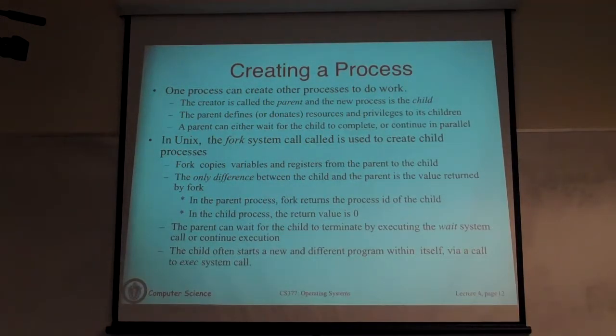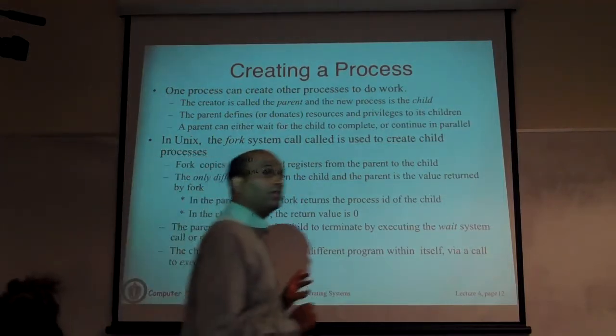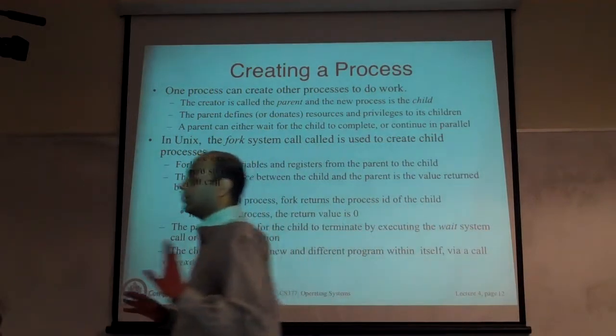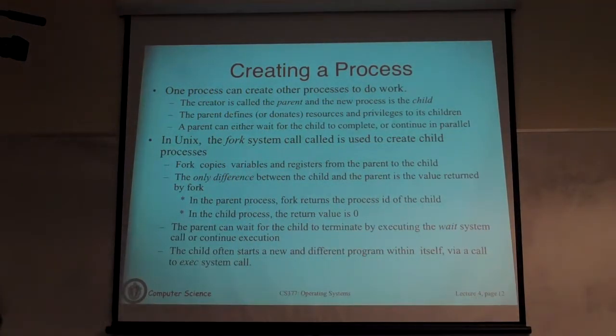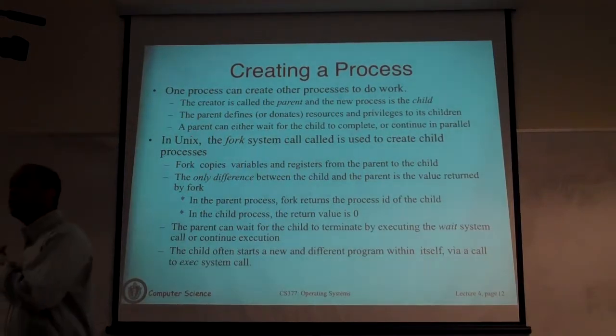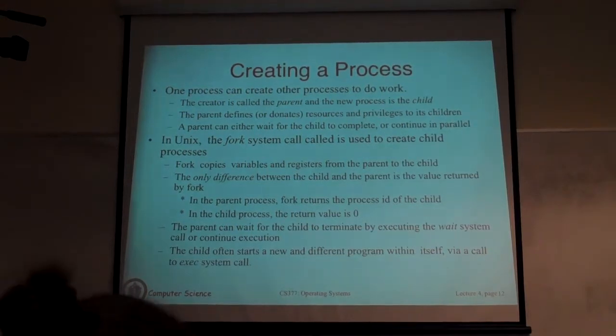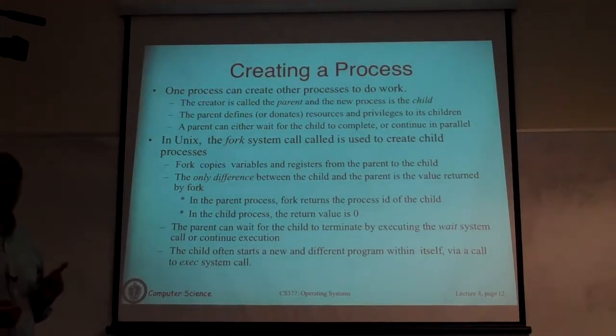So when you do exec, the following thing happens. What the OS does is it basically says until you call exec, this child process is a mirror copy of the parent process. As soon as you call exec, what the OS is going to do is essentially scrub the entire parent process copy. It's going to take the new program that you want to execute and just override the process. So if you say Safari or Chrome, you will take Chrome and you will basically load it into where the parent process copy was running. Everything gets wiped out, a new process gets loaded there, and then you start executing this new process.